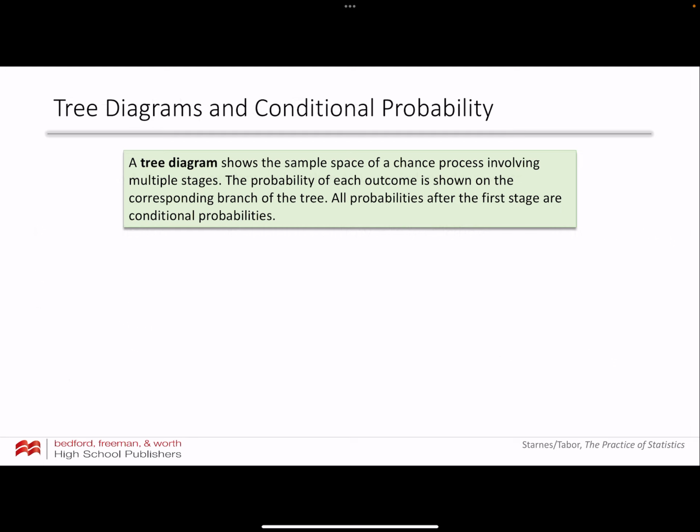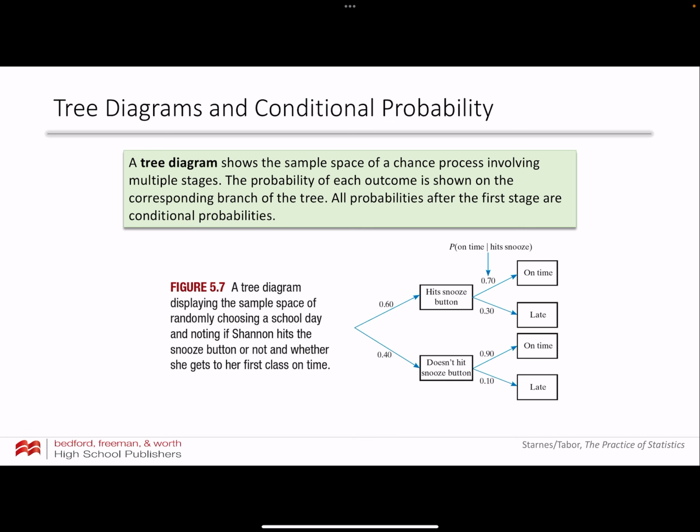Okay, let's talk about some tree diagrams. A tree diagram is going to show us a whole sample space when we have multiple stages, okay? But here's the key. We're going to list some probabilities on this tree diagram, and we'll talk about this in just a second, but the probabilities after the first stage are actually going to be conditional probabilities, believe it or not. So let's look. If we randomly choose a school day and note if Shannon hits the snooze button or not and whether she gets to her first class on time.